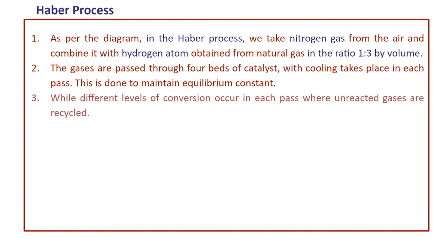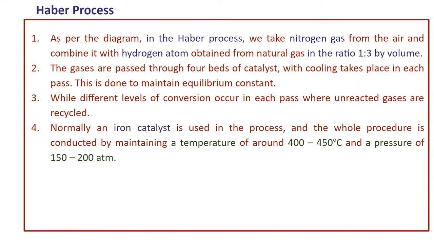Different levels of conversion occur in each pass, and the unreacted gases are recycled. Normally an iron catalyst is used in the process, and the whole procedure is conducted by maintaining a temperature of around 400 to 450 degrees Celsius and a pressure of about 150 to 200 atmospheres.